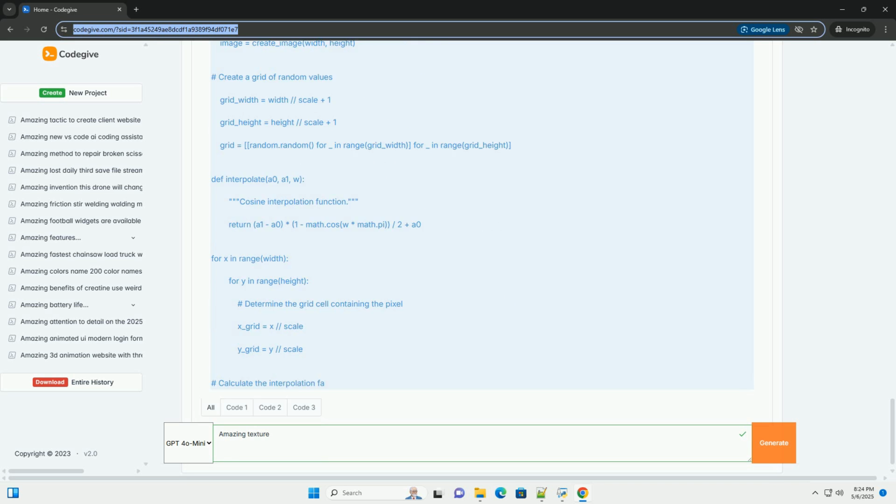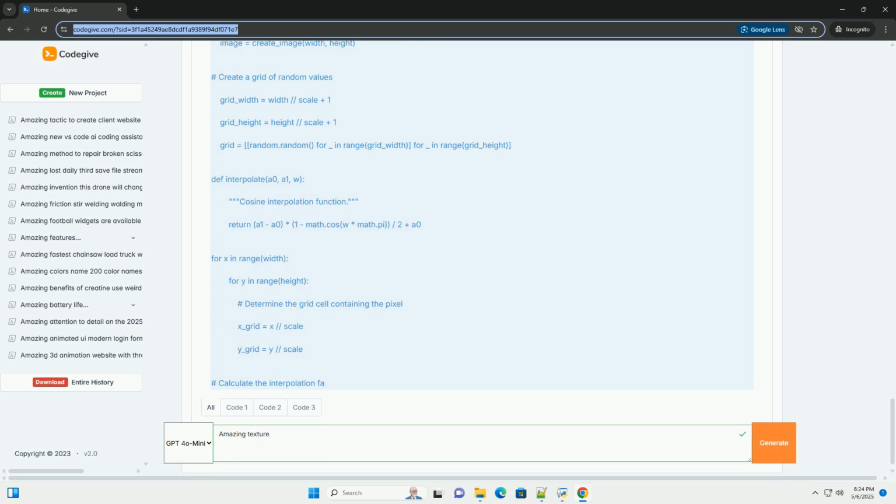3. Update: for each generation, the code iterates through each cell and applies the rule to determine its new state. 4. Image representation: the state of each cell is then mapped to a color, for example black for dead, white for alive, and drawn in the image. Limitations and further exploration.